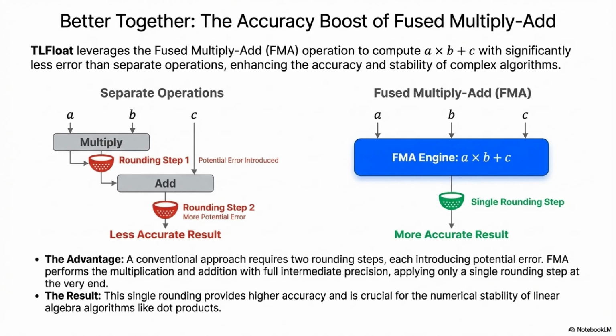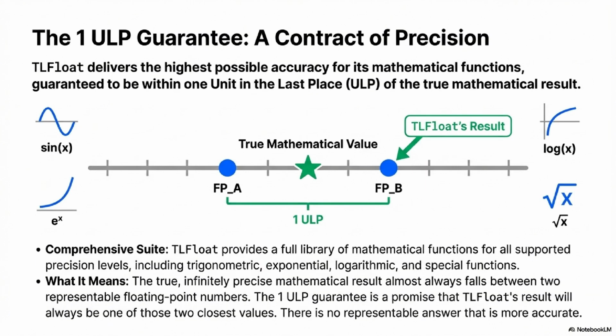But the real challenge for any of these high-precision libraries is calculus, transcendental functions. And the library provides a huge suite of them: trigonometric, exponential, logarithmic, power functions, even special ones like gamma and error functions. And the success criterion for these functions is, well, it's nearly impossible. They guarantee 1 ULP accuracy. Okay, let's make sure we ground that concept. ULP, unit in the last place. What does it actually mean to guarantee 1 ULP accuracy?